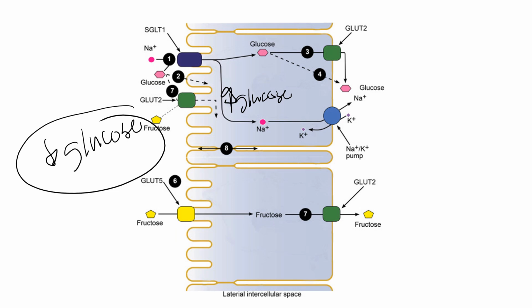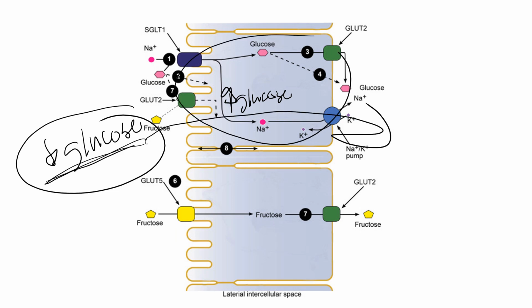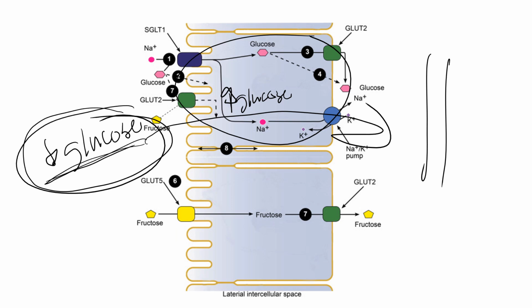And a healthy human being does not allow any glucose to remain in the small intestines. Our bodies are very good at ensuring that the vast, if not all, glucose within the small intestines actually gets absorbed past the small intestinal wall, these epithelial cells, and into the bloodstream. So the question is, how are we going to accomplish that? Because we're not going to be able to use facilitated diffusion anymore, right? Because relatively speaking, glucose is lower in the small intestinal lumen than it is within the epithelial cells that line the small intestine. So what are we going to do?